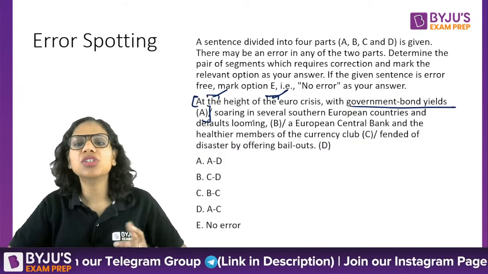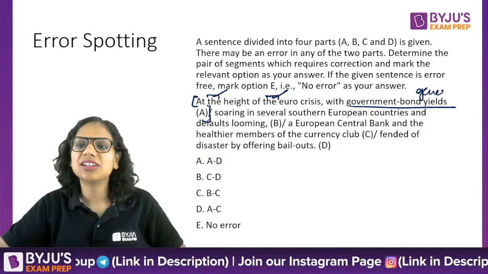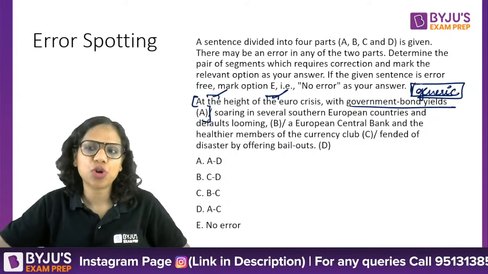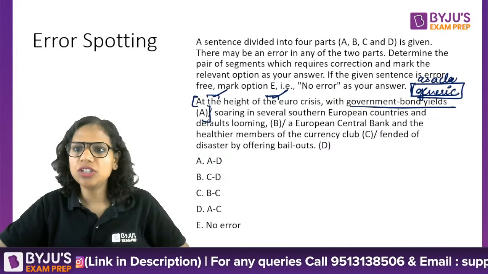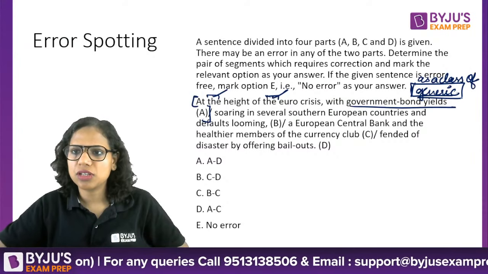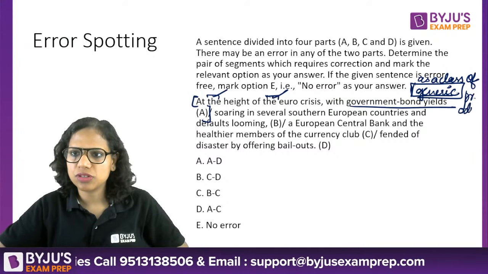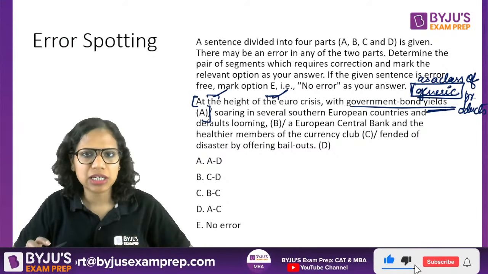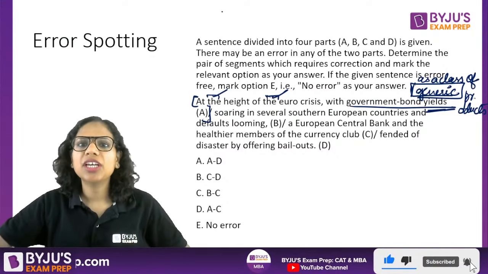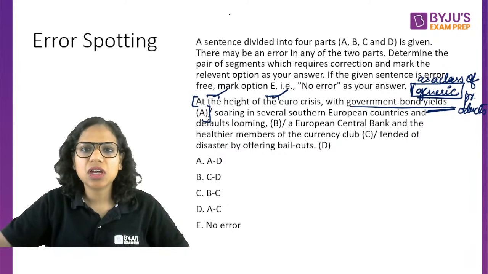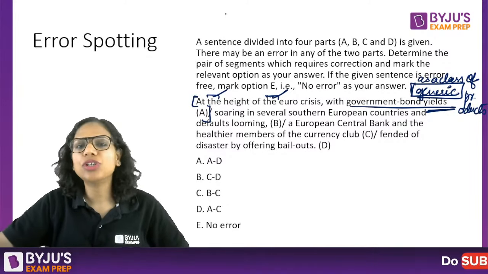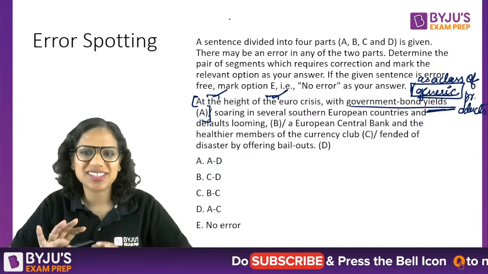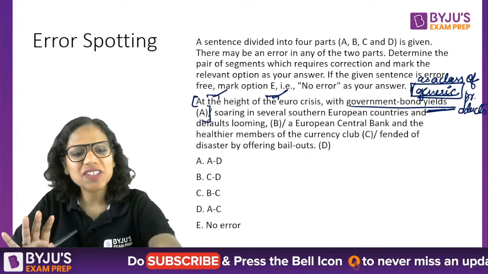With government bond yields soaring, I'm talking about them as a product in a generic sense, as a class of products. This is called the generic use, as a class of products. So here this yields is a generic noun, referring to the entire class. For instance, when I say "tigers can be dangerous," I don't need to say "the tigers can be dangerous." Tigers refer to the class of the species. Same thing here. So I hope this is clear.